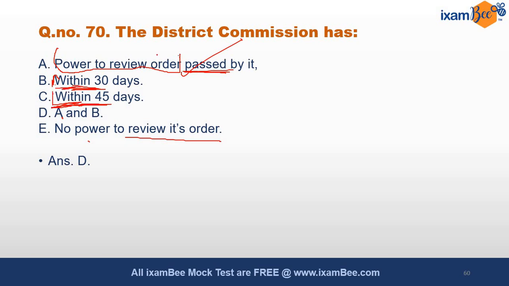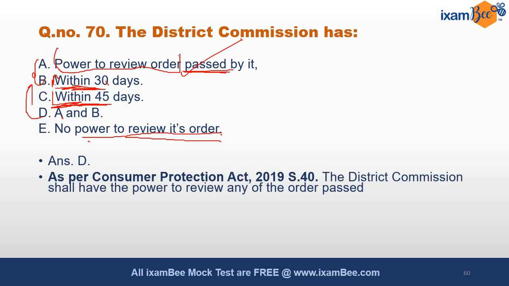It has the power to review its order within 30 days. This is what is meant by option D. Or it has no power to review its order at all. So the correct option is D.